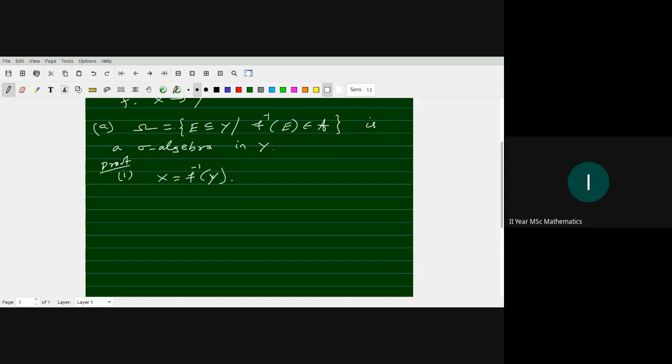We know that f inverse of Y is the whole set X. It belongs to the sigma algebra A because A is a sigma algebra, so Y belongs to omega by the definition.